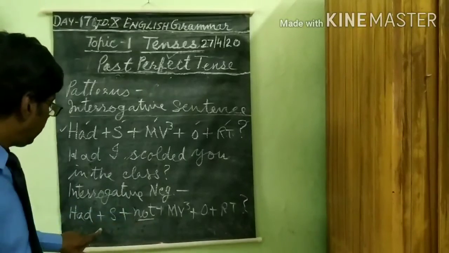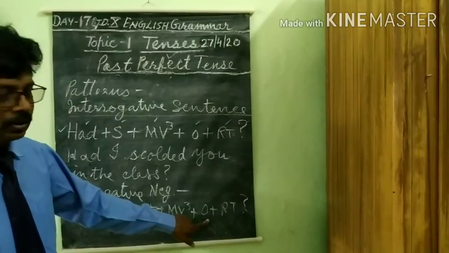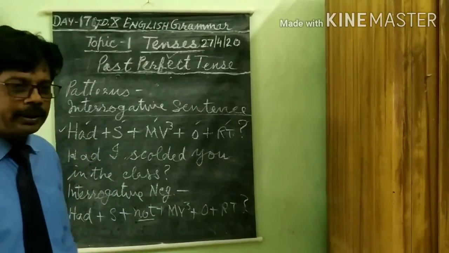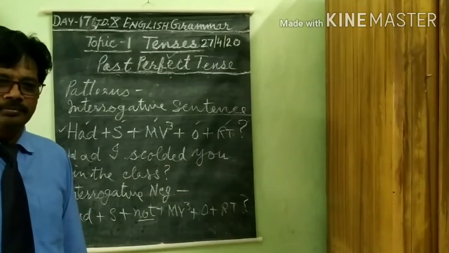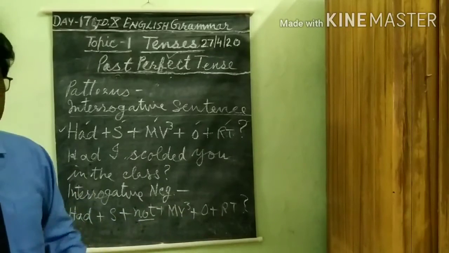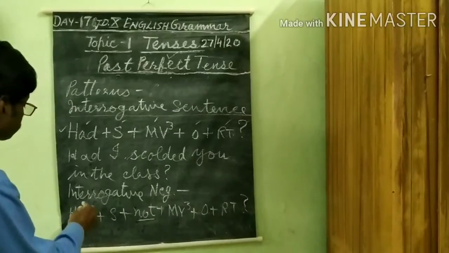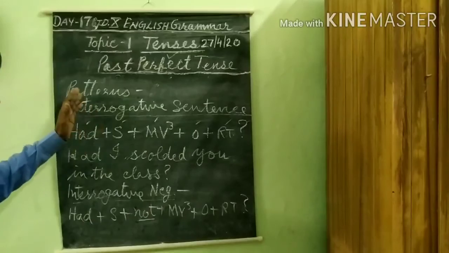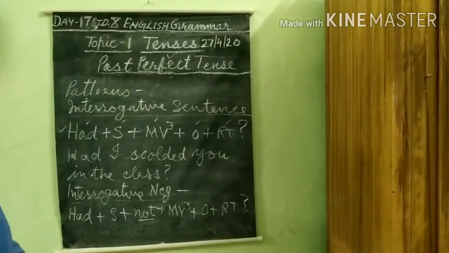Had I not praised you in the class for your correct answer? I am asking negatively. Then he will say, yes, you praised. Interrogative negative. Now, I have given you these 4 structures on the basis of this past perfect tense.